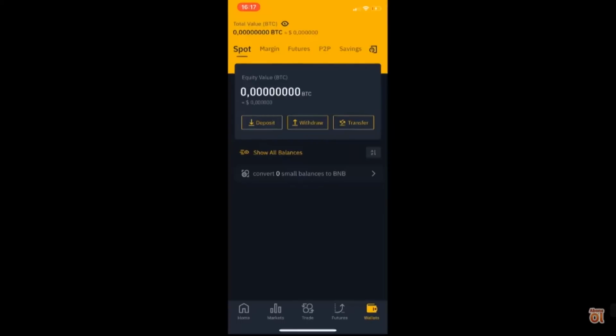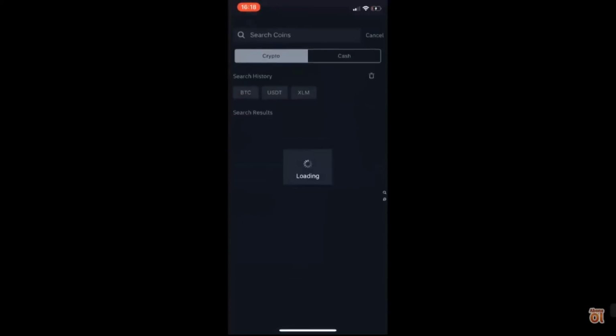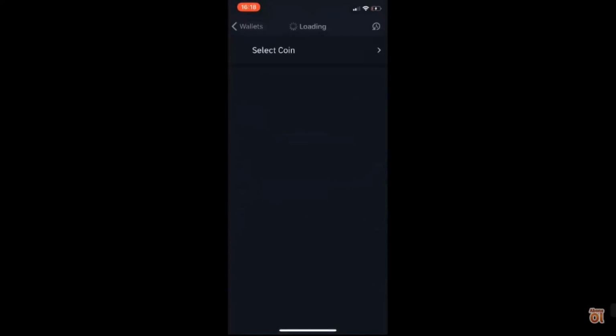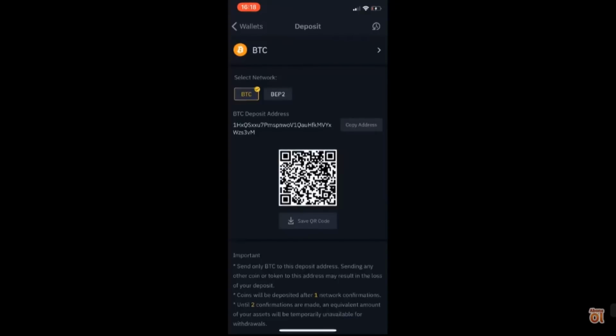As you see, there is a little eye at the top. If you click this, all the prices will be hidden. I just click this and I will deposit Bitcoin to my Binance account. For this, I just click deposit. I choose BTC. This is my Bitcoin deposit address.